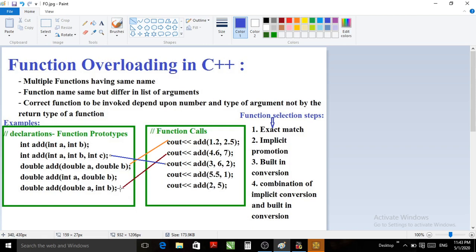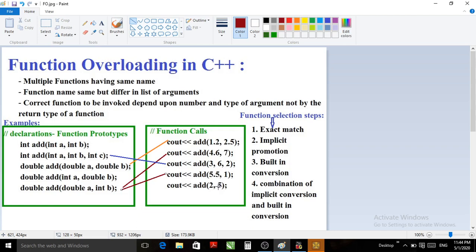Again the match is found for the fifth prototype, and here it will call the fifth function definition at the time of execution of the function. So here a perfect match is found.